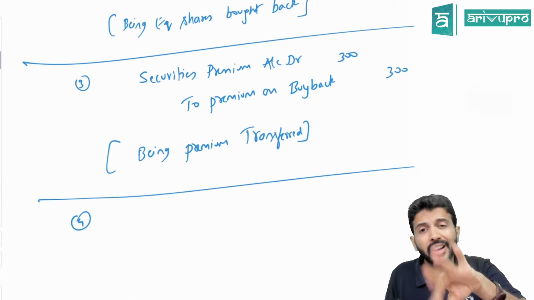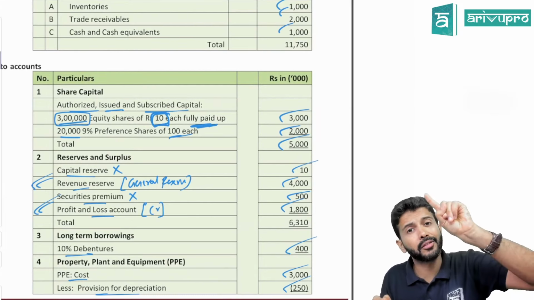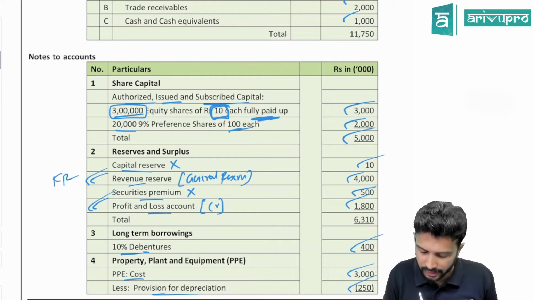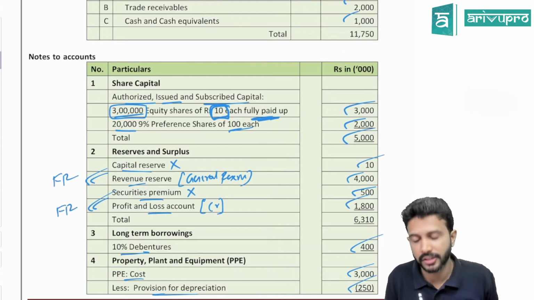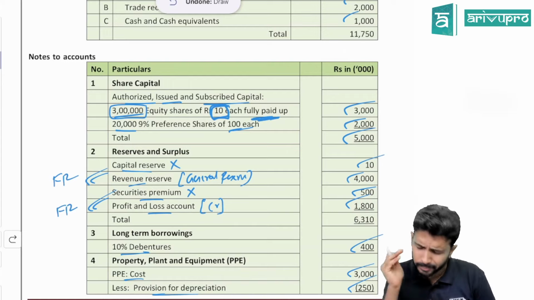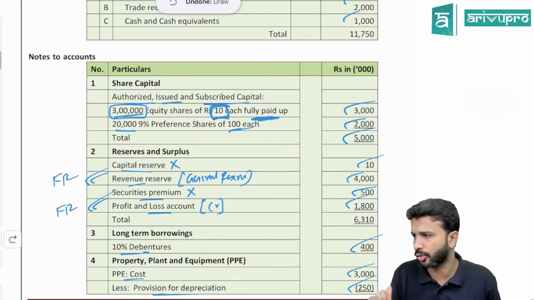So what is the journal entry to create CRR? From what can you create CRR here? Using free reserve. What is a free reserve here? Revenue reserve is a free reserve. P&L is a free reserve. You can utilize any of the two, or you can use both in any combination. Study material generally uses the general reserve. If you want to stay in sync, you can use that.